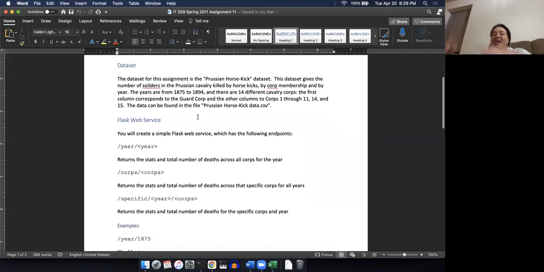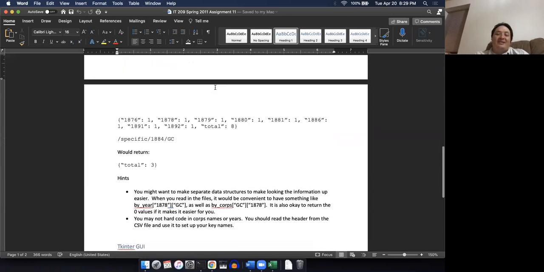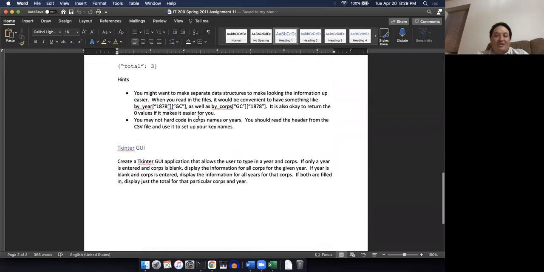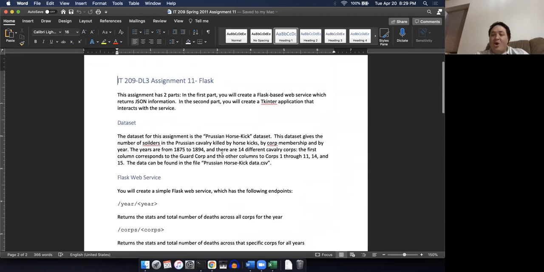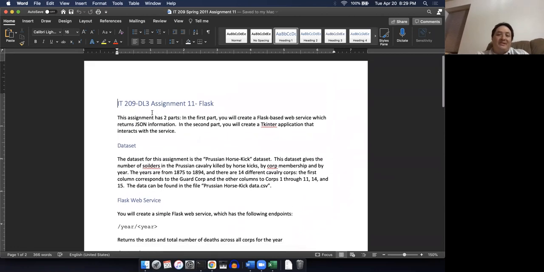But then after you create that web service, that API, you're going to create the tkinter application that actually talks to it and gets information back from it. I'll go into this in a lot more detail on Thursday. We're out of time right now, so I'll just leave it at that. It's out there for you to take a look at and start messing with if you want to. So that's basically what we're going to be doing for the homework assignment and for the lab.